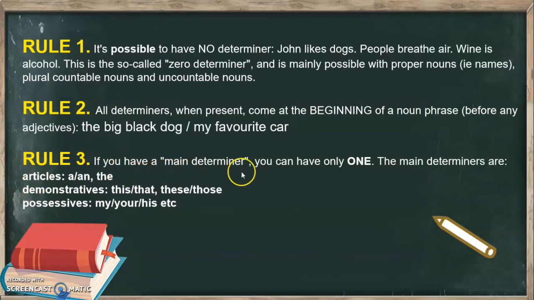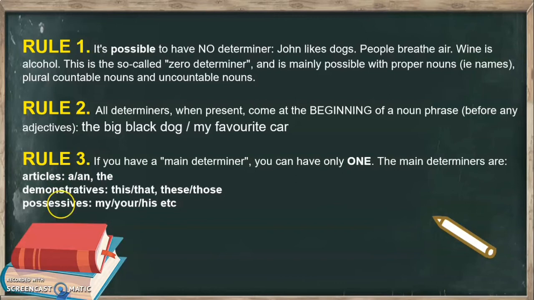Rule number 3. If you have a main determiner, you can have only one. So what are those main determiners? Our main determiners are articles, demonstratives, and possessives. What does that mean?